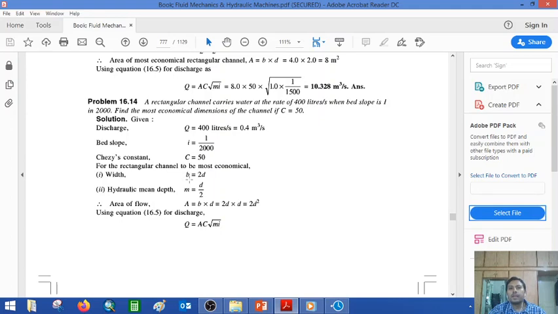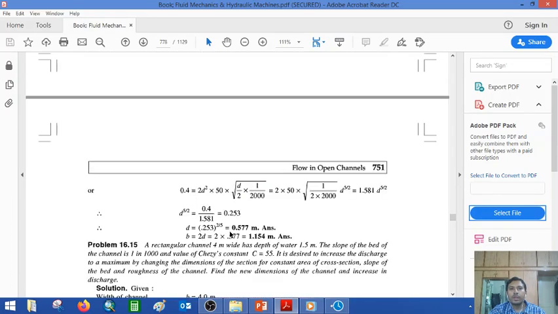Now we apply the conditions. We derived the condition earlier for getting the most economic rectangular channel section: B is equal to 2D and m is equal to D by 2. Area is equal to B into D. So let me insert this value. B is equal to 2D, so 2D into D, it will come 2D square. Now Q is equal to AC under root of mi. So put all the values: 0.4 = 2D square multiplied by 50 under root of D by 2, 1 by 2000.